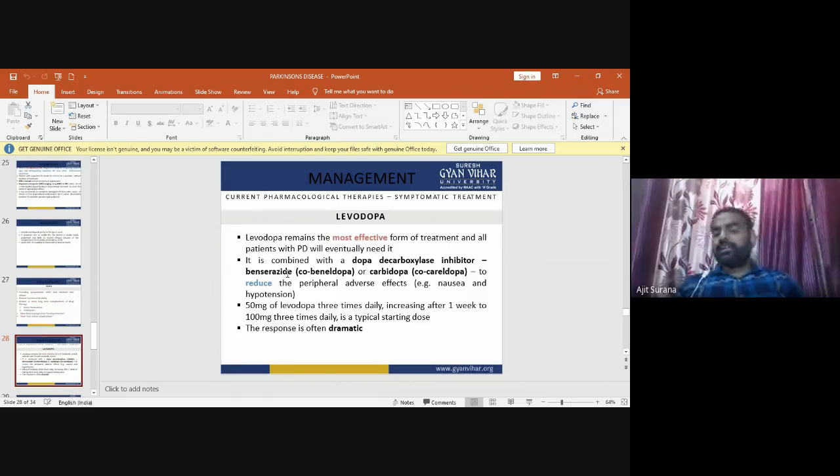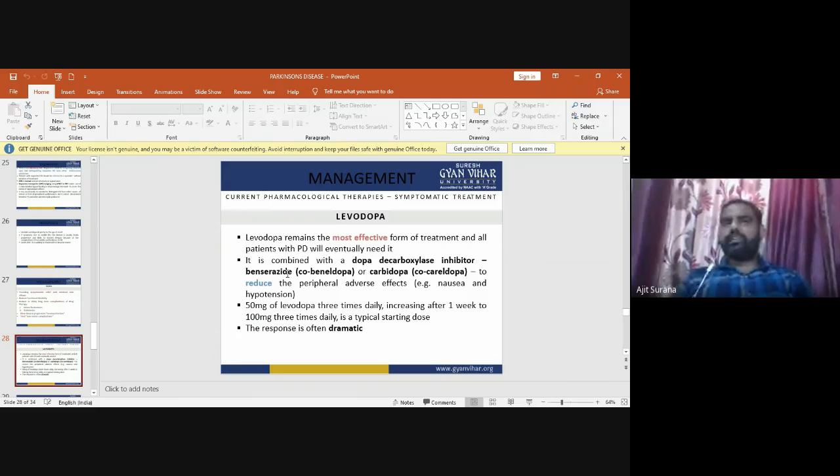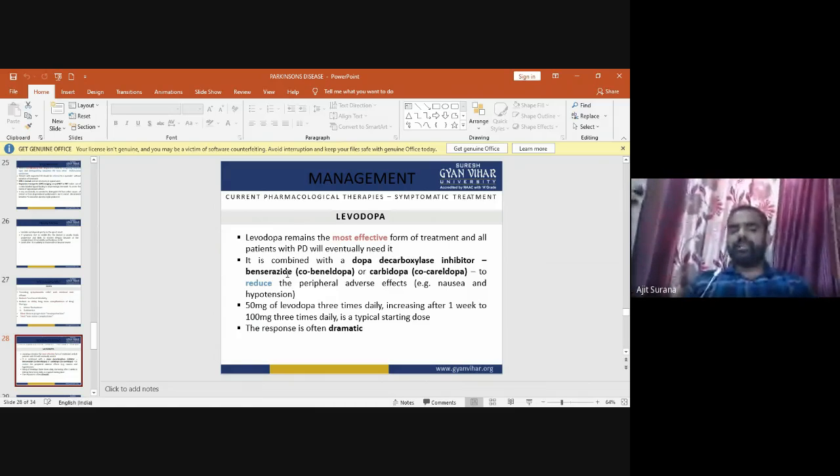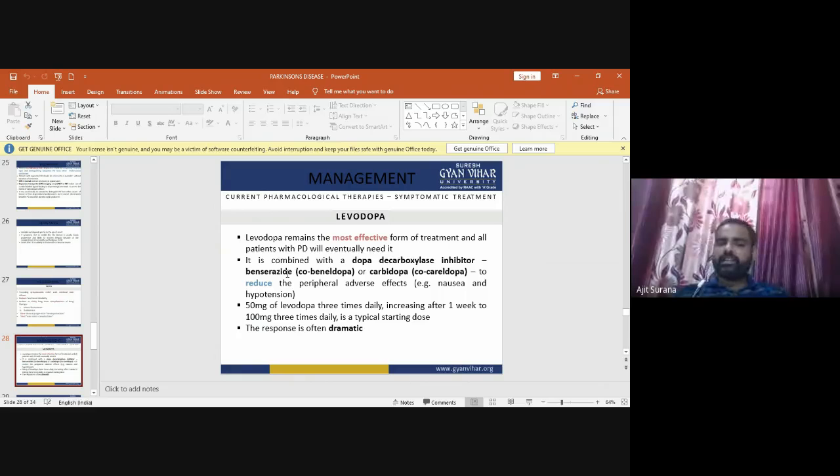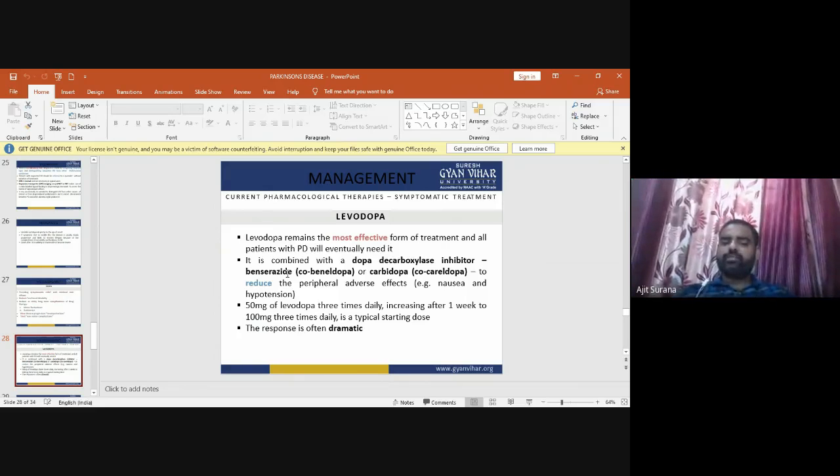So the starting dose of levodopa for the Parkinson patient is 50 mg three times in a day, which may be increased after 1 week to 100 mg three times daily. This is the typical starting dose of levodopa. The response to levodopa is often dramatic.